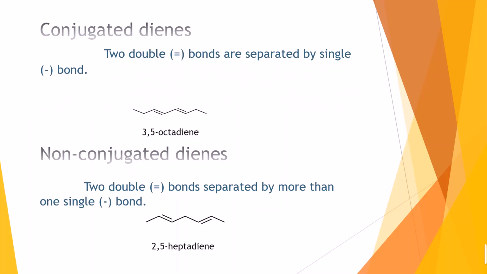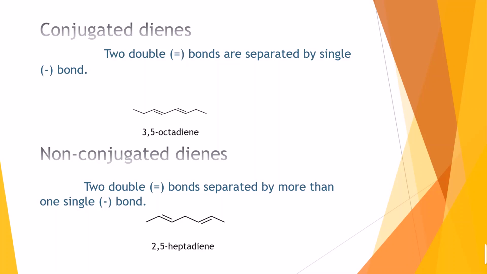There are two types of dienes, that is conjugated dienes and non-conjugated dienes. In conjugated dienes, two double bonds are separated by a single bond. For example, 3,5-octadiene. As we see in 1,3-butadiene, here also two double bonds are present and they are separated by one single sigma bond only.